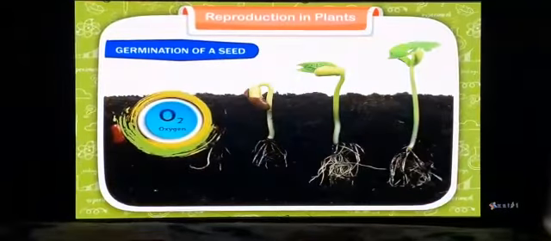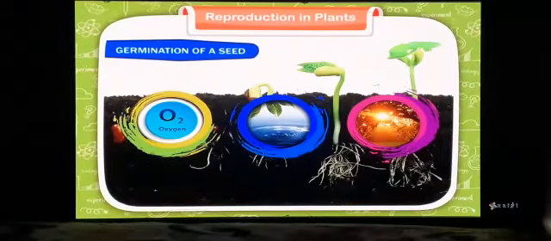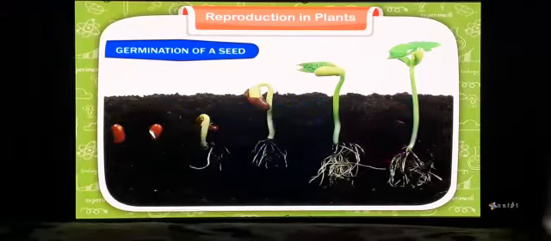Germination of a seed. A seed needs oxygen, water and warmth to grow into a new plant. Even if one of the three is not available to the seed, it will not grow. When a seed is exposed to the proper conditions, water and oxygen are taken in through the seed coat.